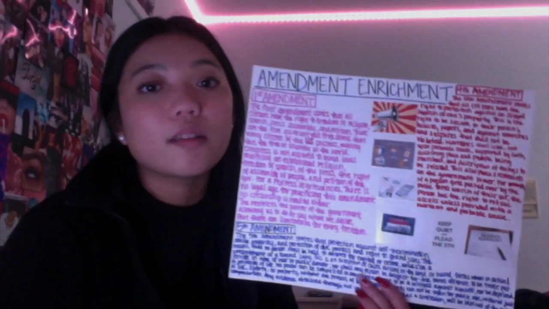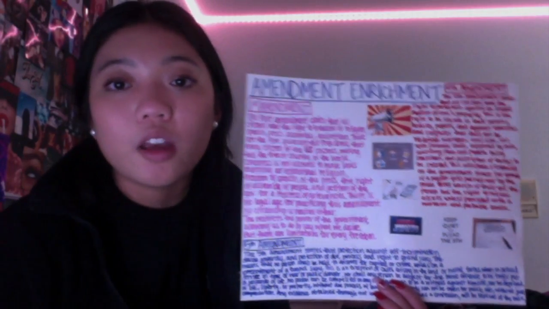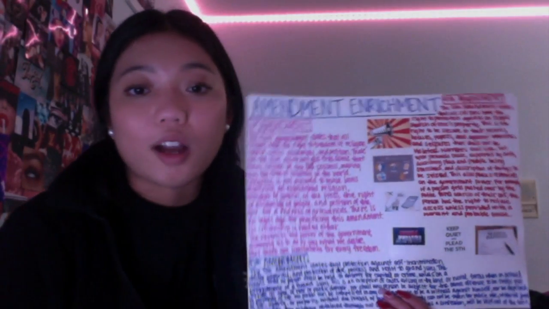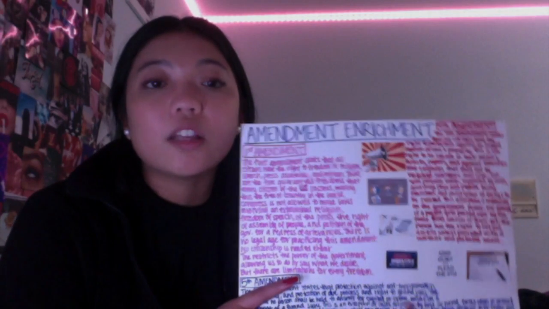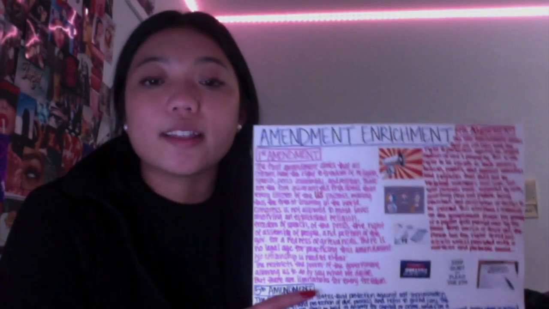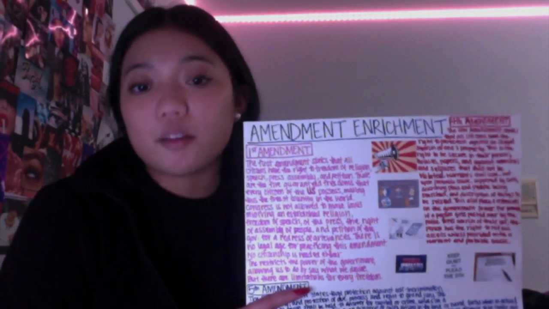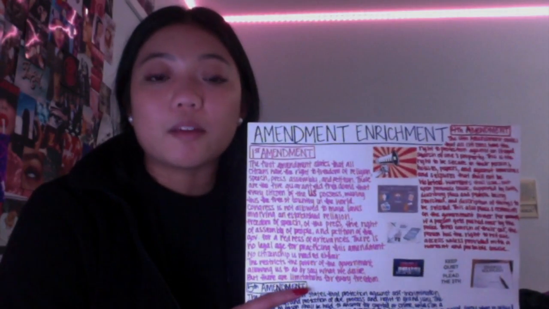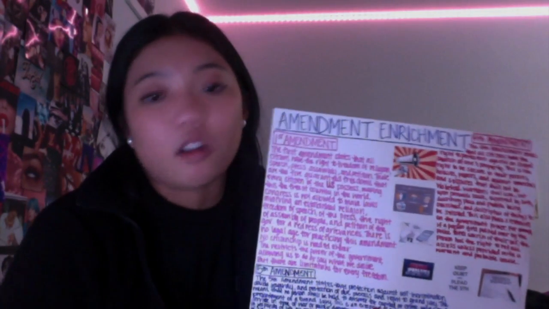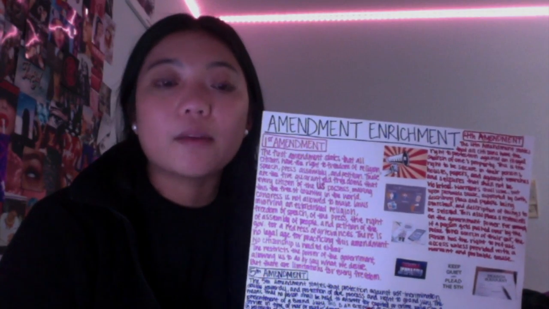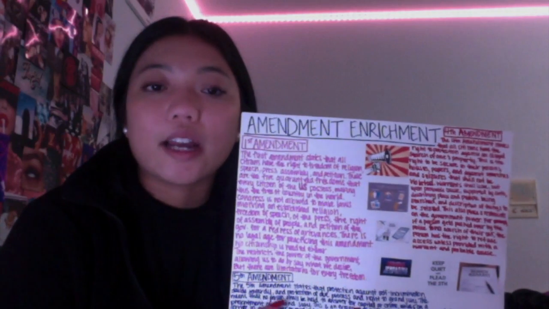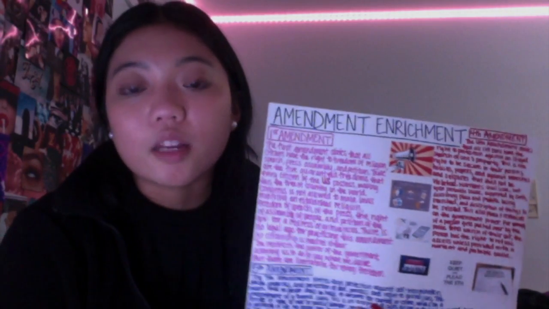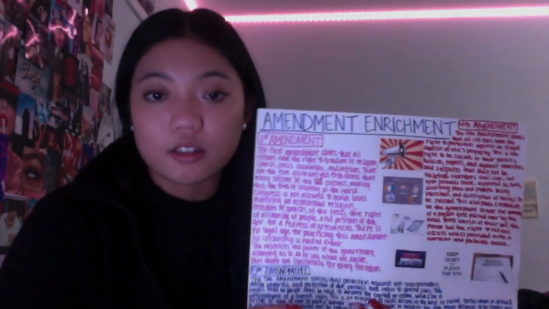Congress is not allowed to make laws involving an established religion, abridging the freedom of speech, press, assembly, and petition of the government for complaints without fear of punishment. There is not a legal age restricting anyone from practicing this amendment. You only have to be present within the country to be able to practice this amendment. Citizenship is not needed. This amendment protects people from the control of the government, allowing us to do and say whatever we desire. But with each of these freedoms, there come restrictions and limitations.